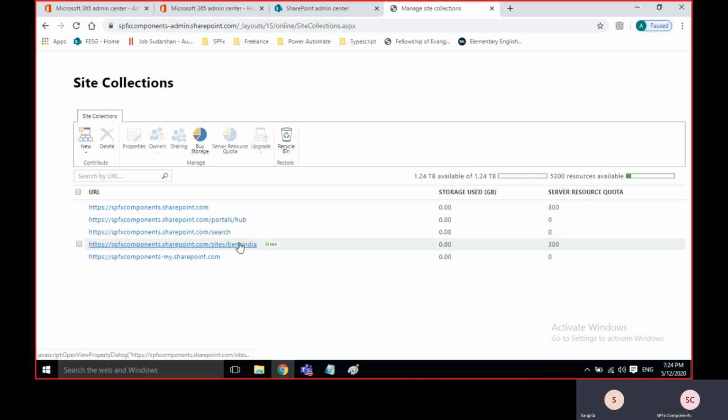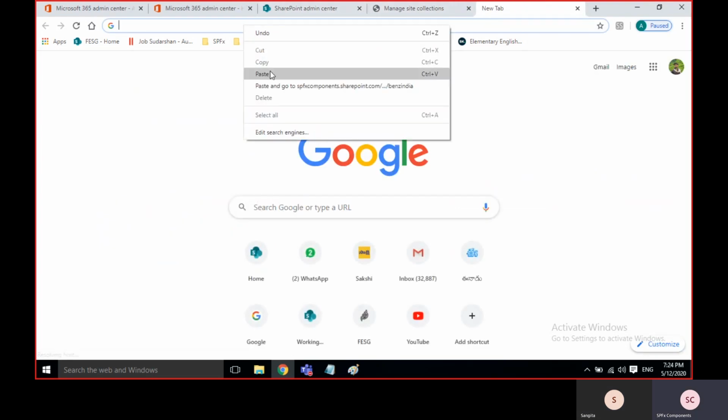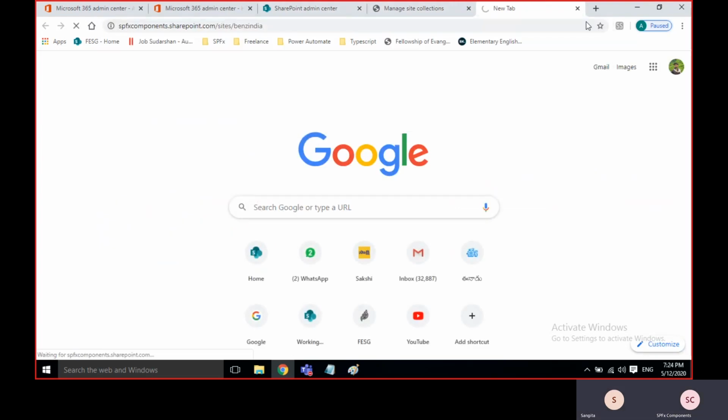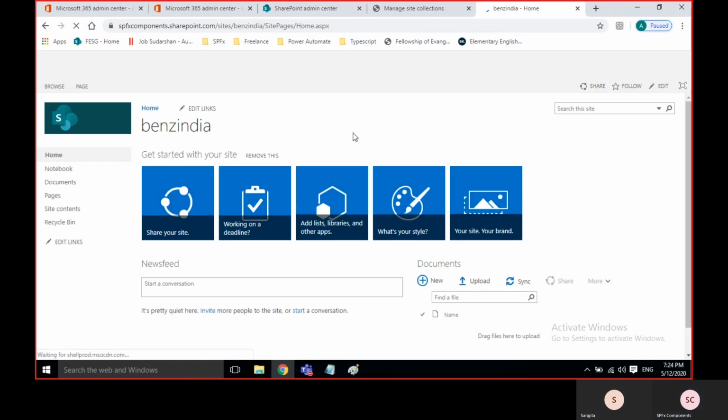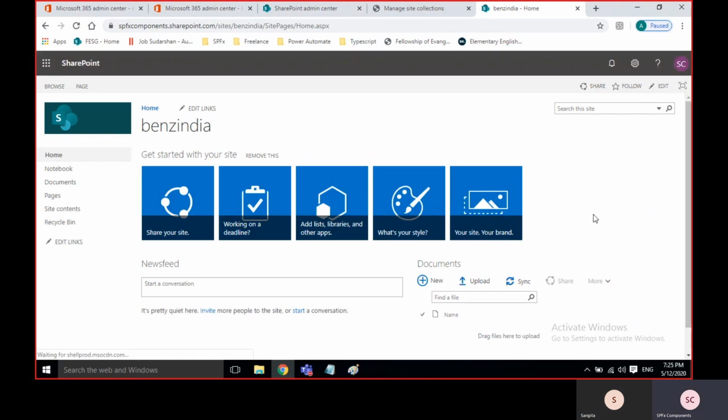So just take this URL. See, this is the team site template. We'll call this a site collection, and within the site collection, we need to create the subsite. I'll explain in detail in the next class.